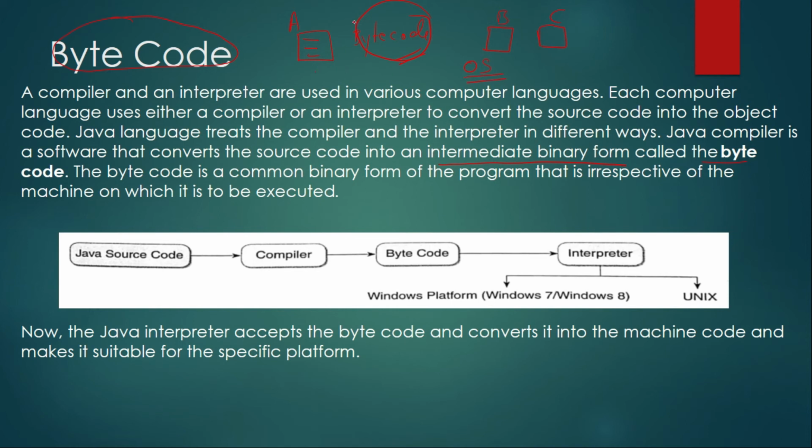Suppose you have written a program in the Windows operating system. Now you have generated a bytecode. Now you can run this bytecode on Mac OS or Unix or Linux. That means you carry this bytecode and run this program on any of these operating systems.